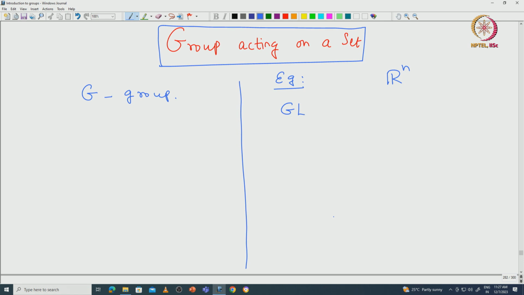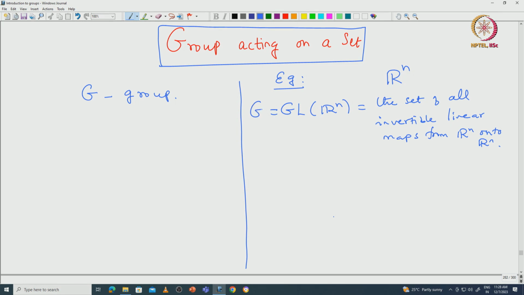That is denoted by GL(R^n). This is the set of all invertible linear maps from R^n onto R^n. Then this is a group.